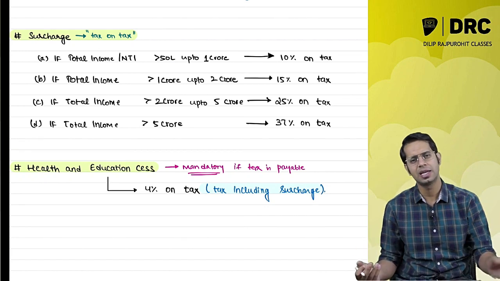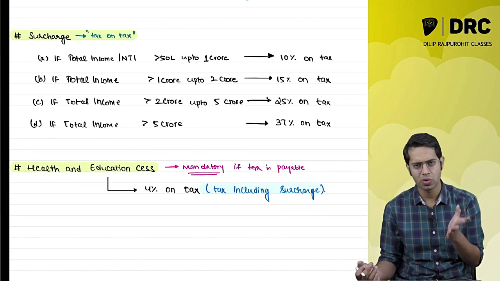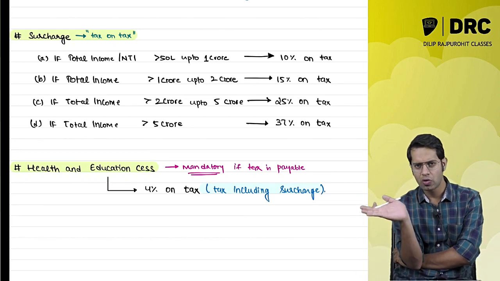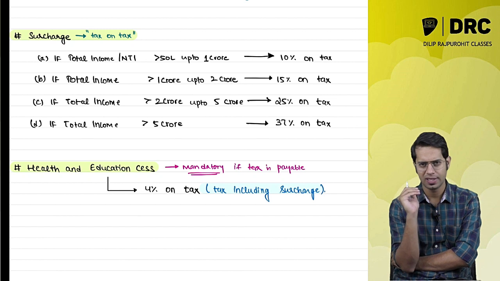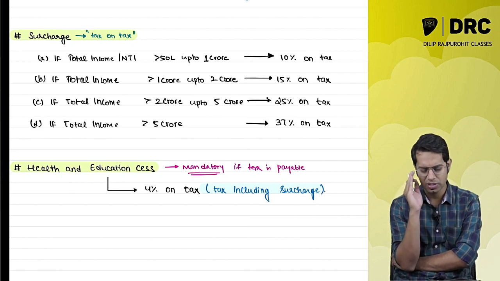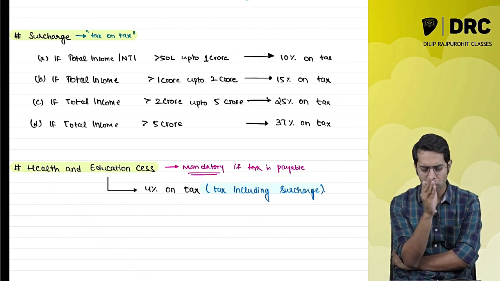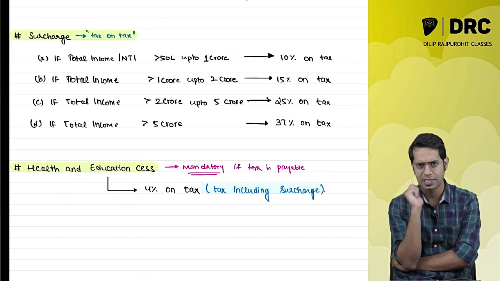What is this surcharge? Basically, surcharge is tax on tax. So on the tax amount you have to pay some extra tax, which is called surcharge. When is this surcharge applicable? Surcharge is applicable when your total income crosses a specific limit. So if your total income is more than 50 lakh rupees, then surcharge will be applicable.